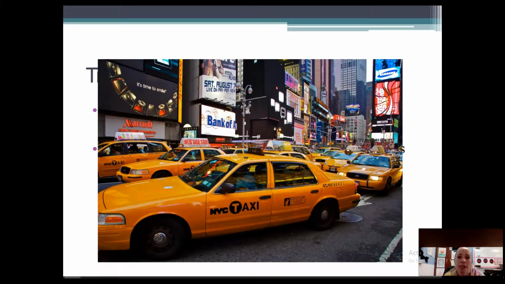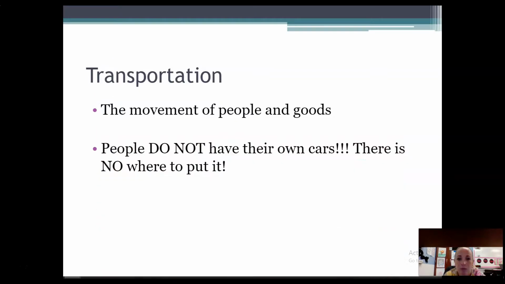When you're in the big city, you would take what's called a taxi. Raise your hand if you've ever ridden in a taxi before. Well, taxis aren't free. You have to pay for your ride. And so you wave with your hand and you ask the taxi to stop. You get inside the taxi and then they start a little meter. And the meter then determines how much you would pay them for your ride. So the longer the ride, the more you pay. So one mode of transportation in an urban area is a taxi.